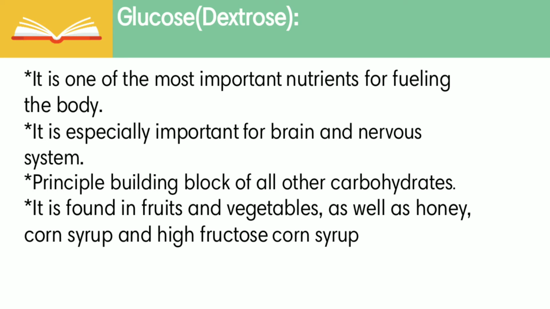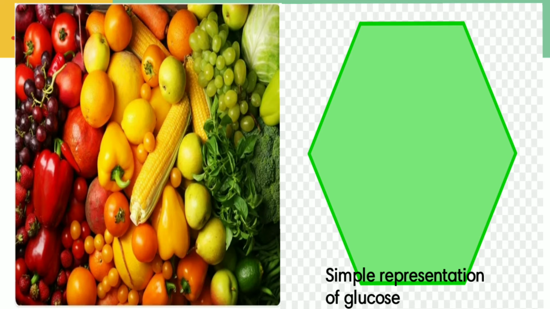Glucose, also known as dextrose, is one of the most important nutrients for fueling the body. It is especially important for the brain and nervous system. It is the principal building block of all other carbohydrates. It is found in fruits and vegetables as well as honey, corn syrup and high fructose corn syrup. We simply represent glucose by a green hexagon.